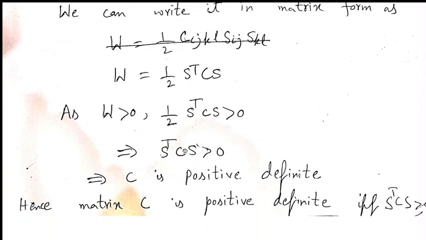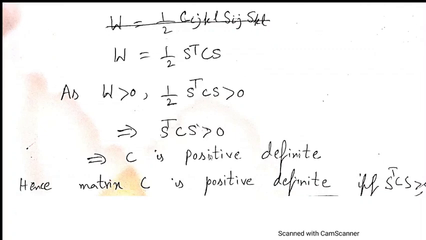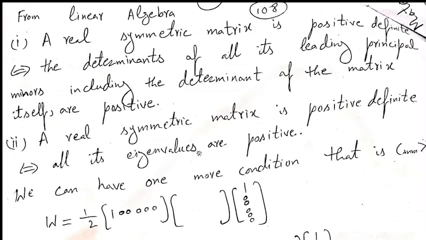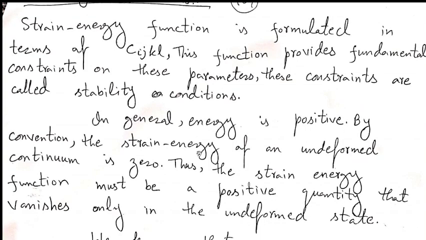And this is the result of positive definiteness from linear algebra, that any matrix, say A, is positive definite if X transpose AX is greater than 0 for any X. Similarly here, from this condition we can write that our matrix C is positive definite. W is positive, then this is positive, which implies that C is positive definite. Now we will see what happens when we have the positive definite condition.